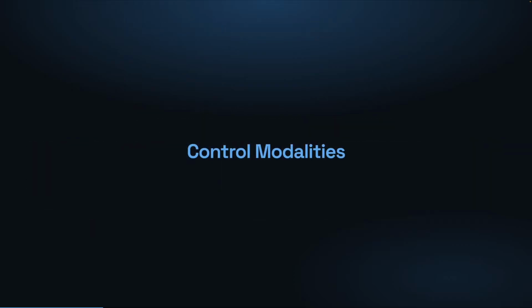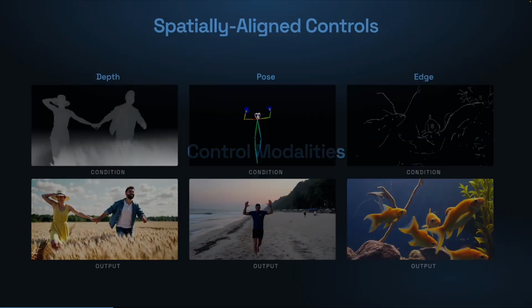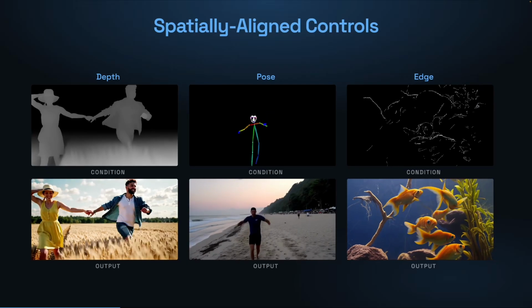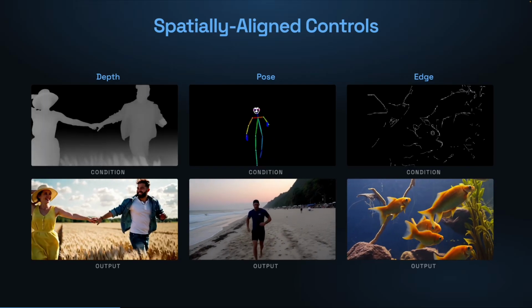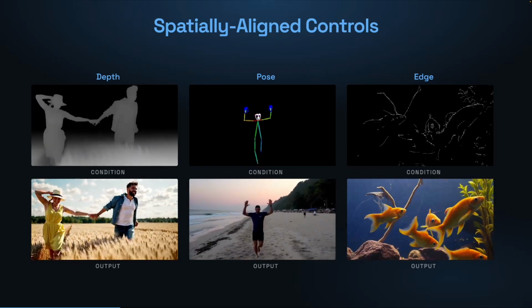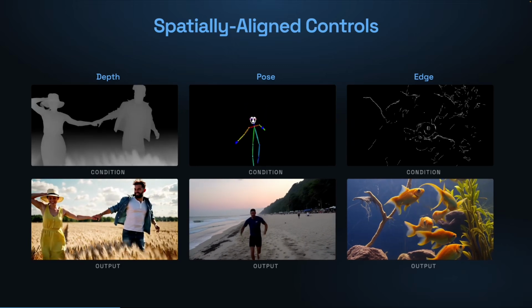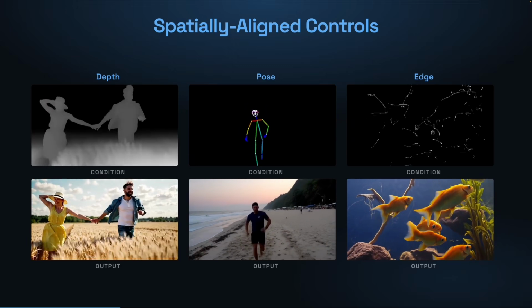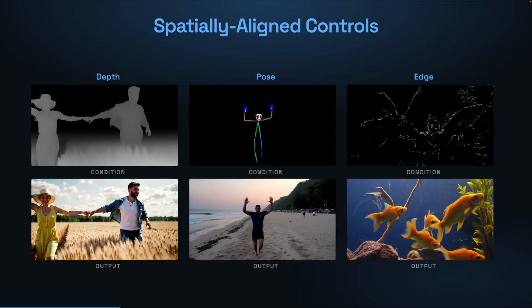We now demonstrate the breadth of modalities trained with our framework, starting with spatially aligned controls. Depth, pose, and edge maps each guide the generation through their own independently trained LoRA. The outputs faithfully follow the spatial structure while maintaining natural motion and visual quality.